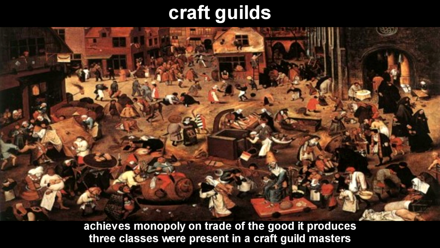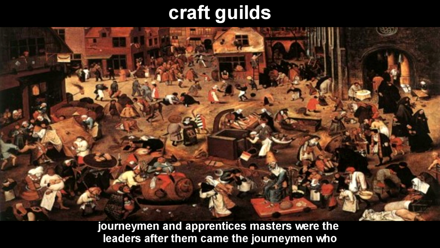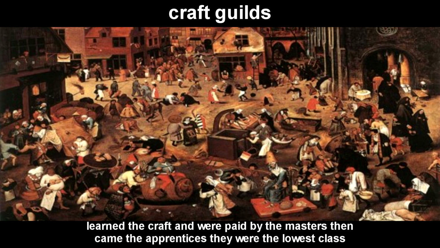Three classes were present in a craft guild: masters, journeymen, and apprentices. Masters were the leaders. After them came the journeymen, who learned the craft and were paid by masters. Then came the apprentices. They were the lowest class.